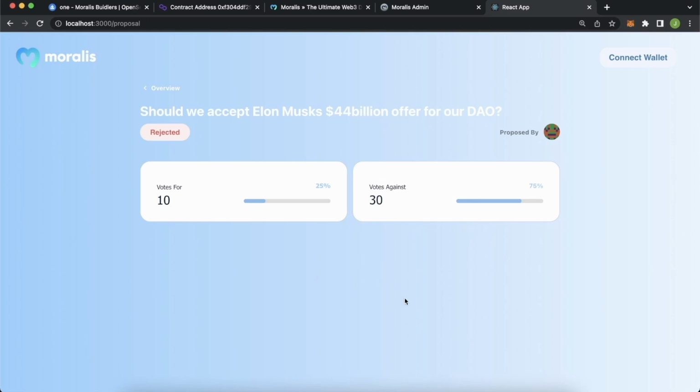And then our last box will be for interacting with our smart contract. If we haven't yet voted for this proposal and we have an NFT that allows us to vote for it, we want to have a form here from Web3 UI Kit that allows us to vote for or against this proposal. So let's go ahead and implement those two last things.